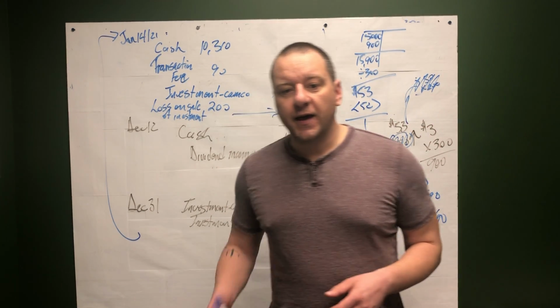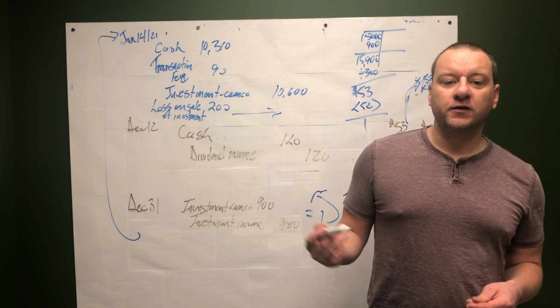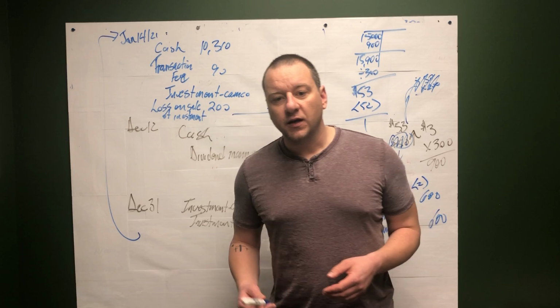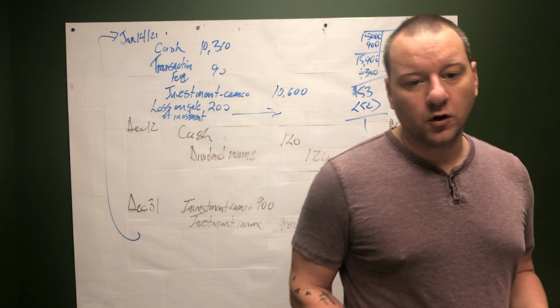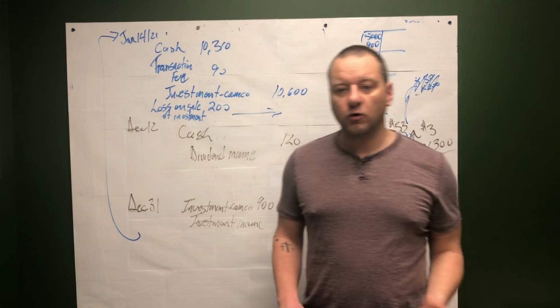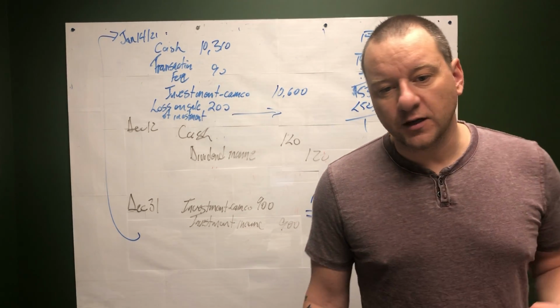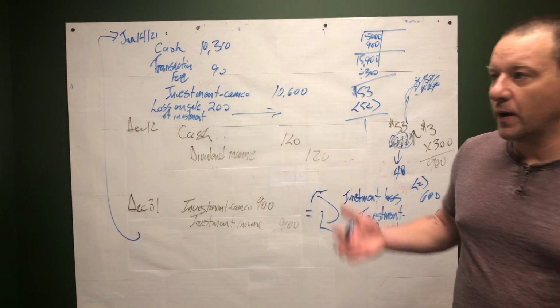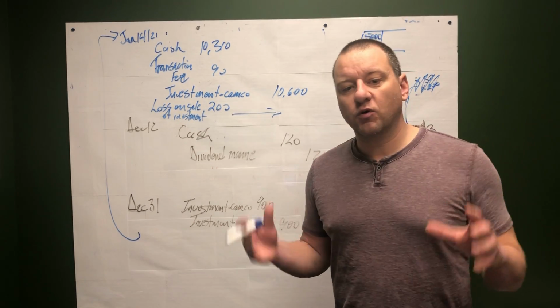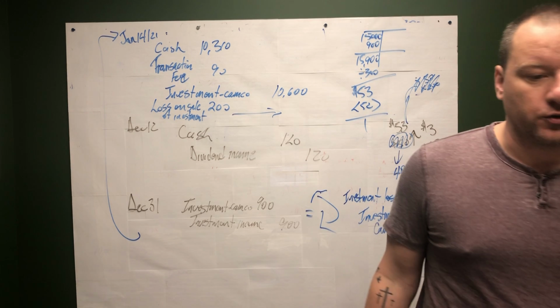Any investment income or loss arising from the fair value test at the end of the year is recorded on the income statement. So we would either bump up the debt investment or reduce it, and then we'd record either a gain or a loss to balance out the journal entry. And what we're going to record on our balance sheet is the fair value.